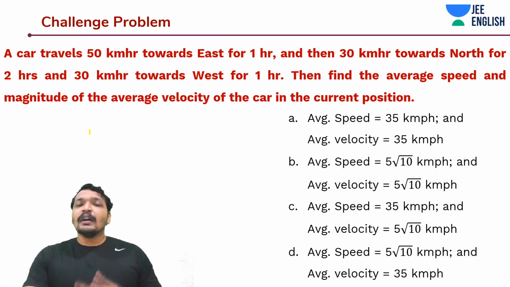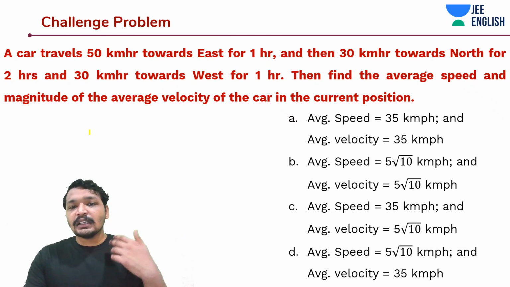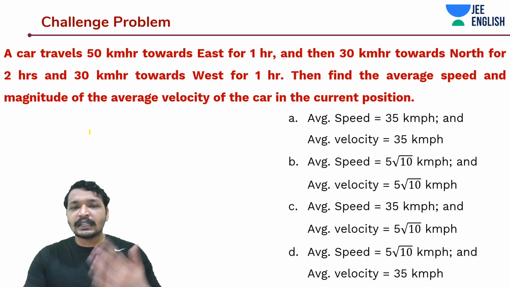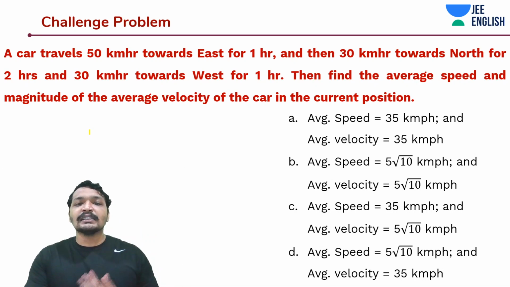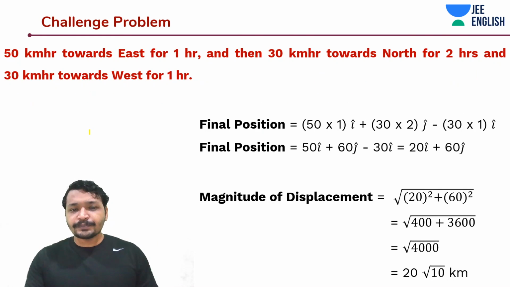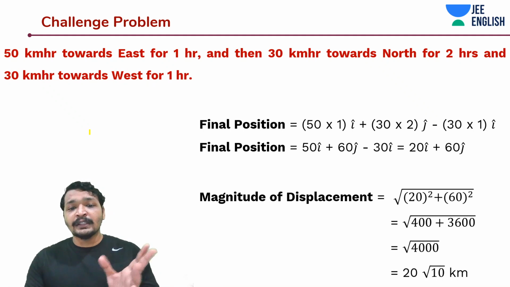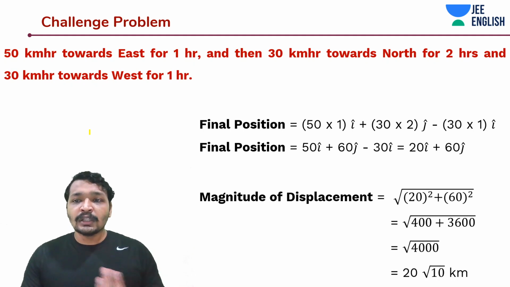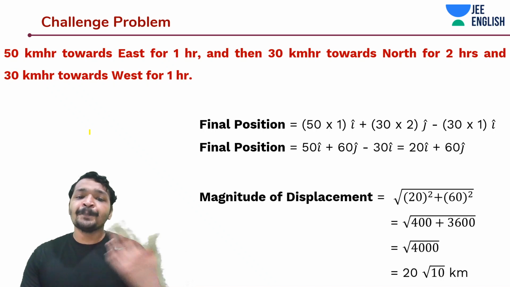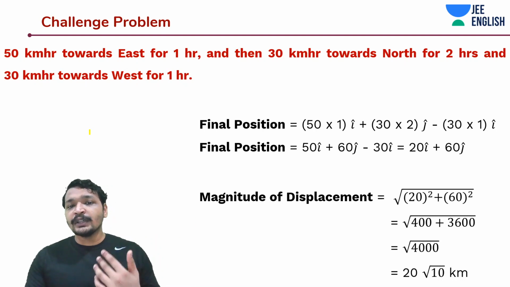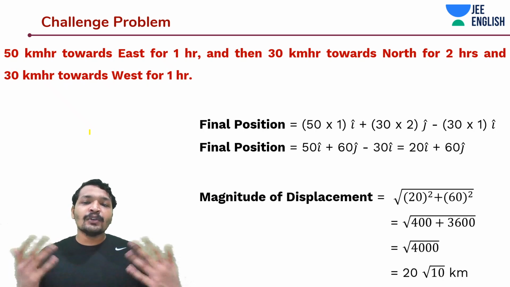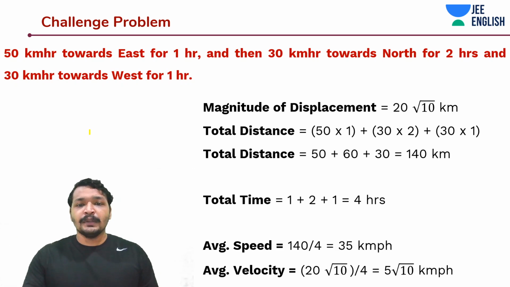So first, we will understand it in terms of vectors, our standard technique where we'll be writing cardinal axes in terms of vectors. So what I'll do is find the final position using all the information that I have, and then we'll calculate the magnitude of displacement, and from there we know the magnitude of distance.